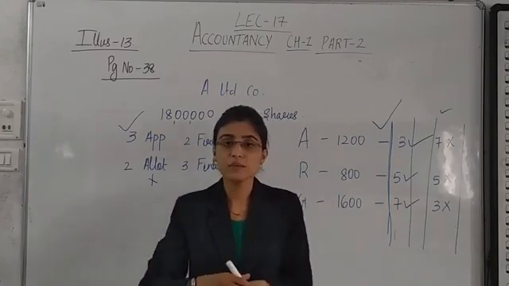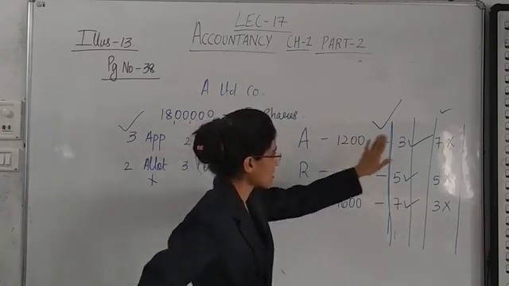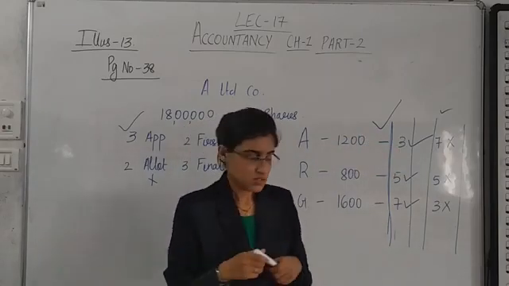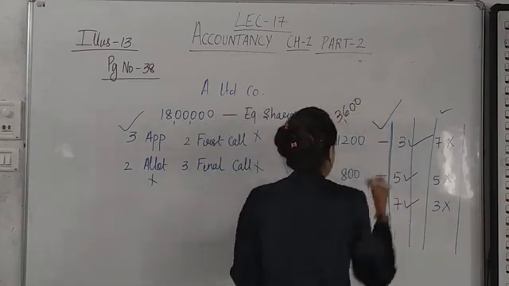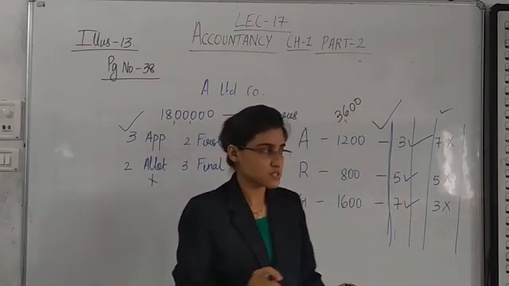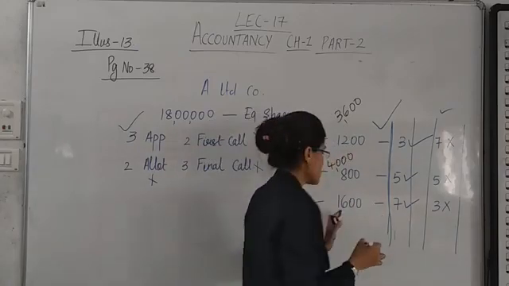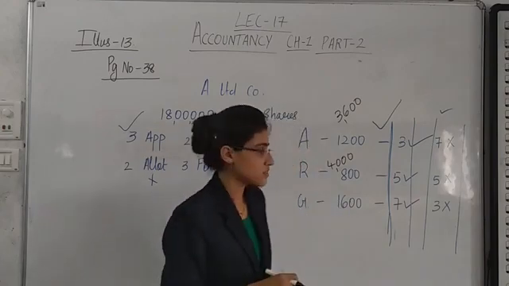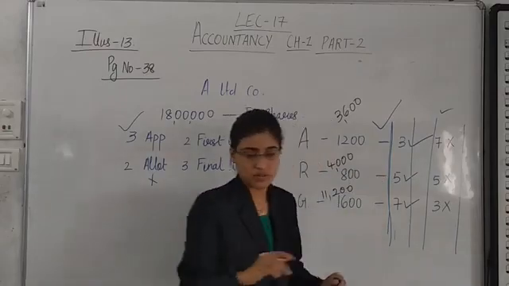If you are having your calculator, please follow my instructions. See, on 1200 shares, only 3 rupees have been received. 1200 into 3, 3600. On 800 shares, 5 rupees is received. On 1600 shares, 7 rupees is received. 11,200.